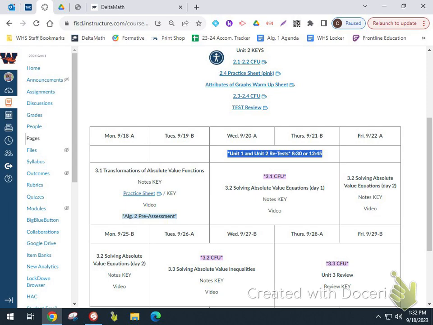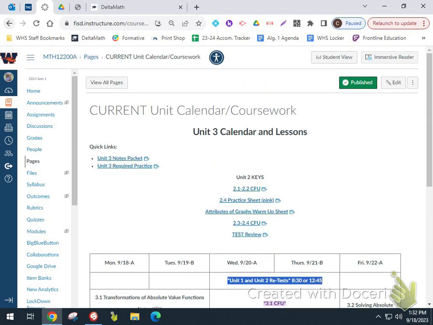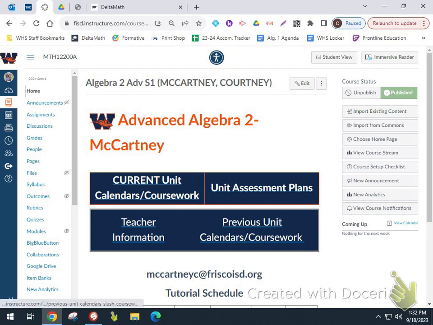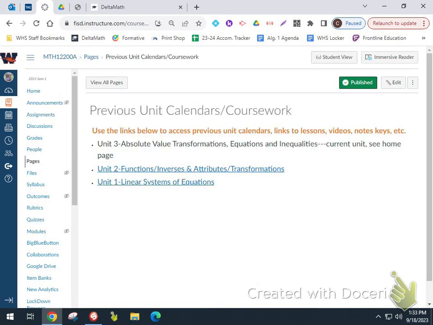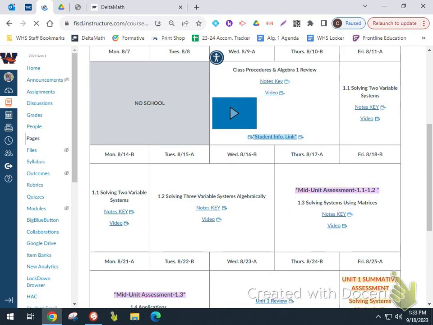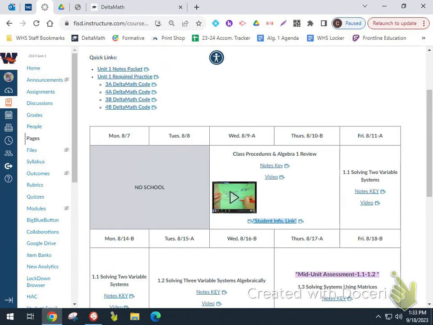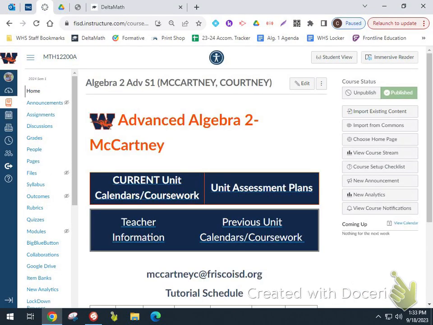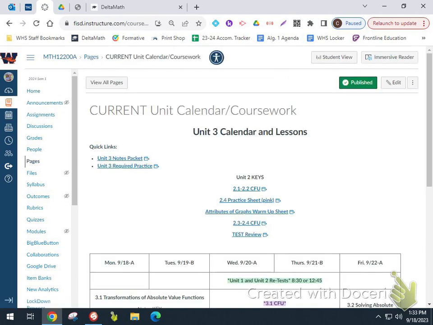Just in case for preparing, since I've kind of cleaned up Canvas, I do have all the Unit 2 stuff, but I'm probably going to take that off today. If you want to go back and look at anything, if you go to this previous unit, I have the old calendars of each one. It's been a minute since we saw systems. If you click here, it has everything from Unit 1 on there. I just copy and paste it when we're done. Same thing with Unit 2. So that's in the previous. I just don't want it to get too messy with all the current stuff.